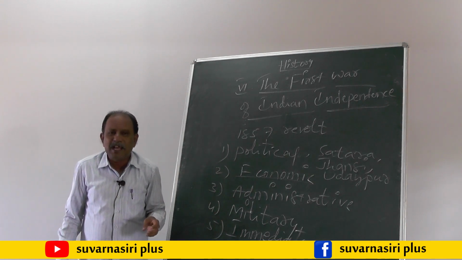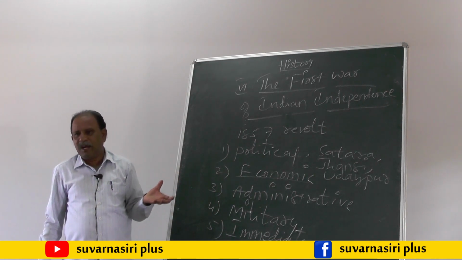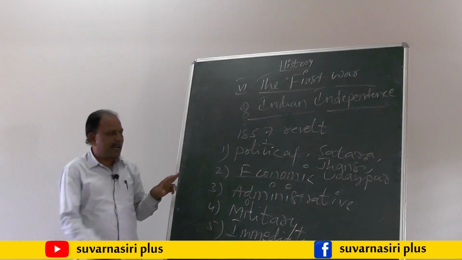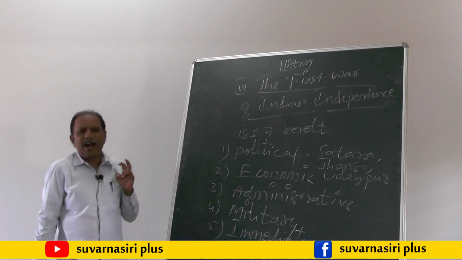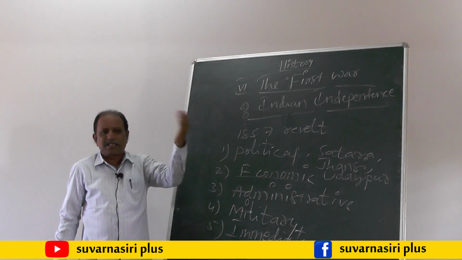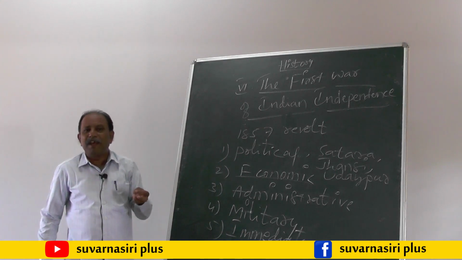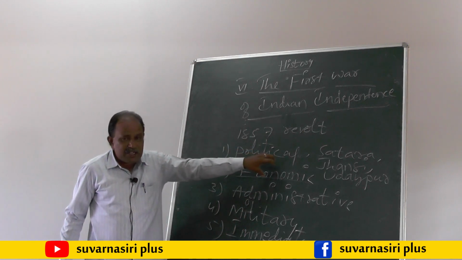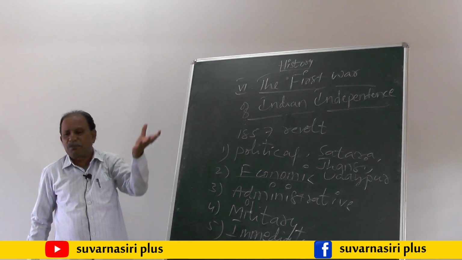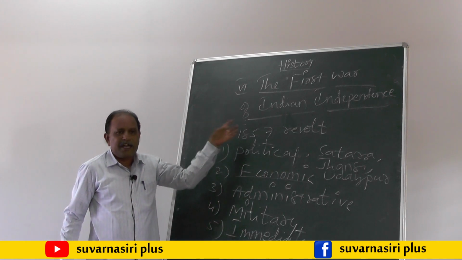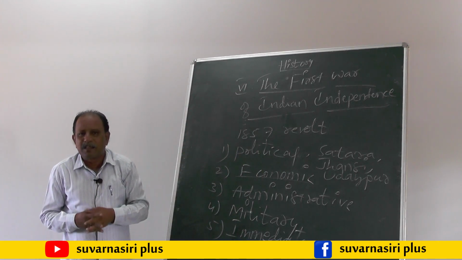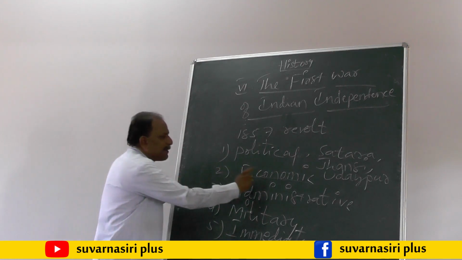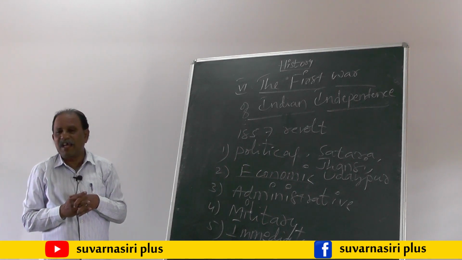As a result, millions of Indians lost their jobs and remained unemployed. They revolted against the British government. That is the first important point under economic reasons. The second important point is that the weaving industry got a serious setback from the industrialization which started in England and passed its impact on India. As a result, a number of weavers lost their jobs. That is the second economic reason for the 1857 revolt.